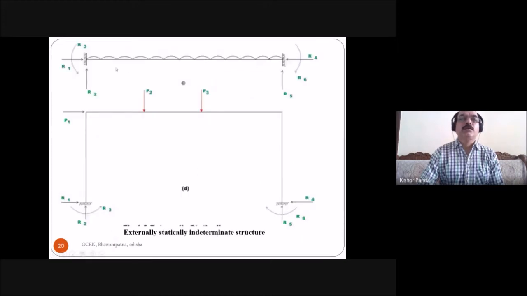Here you see this is one fixed beam. You know what a fixed beam is. In a fixed beam, both ends of the beam are fixed. So this end is fixed and this end is also fixed.